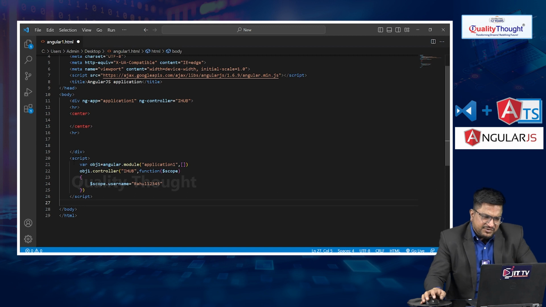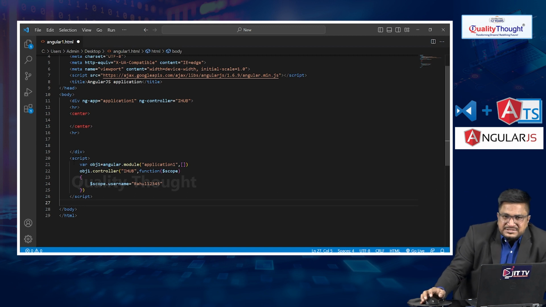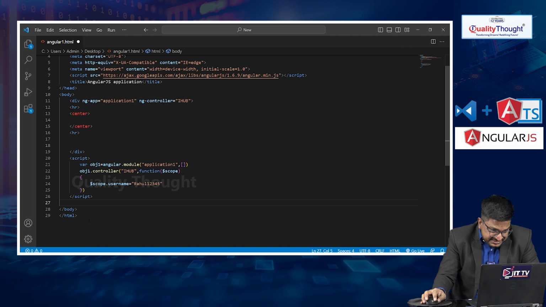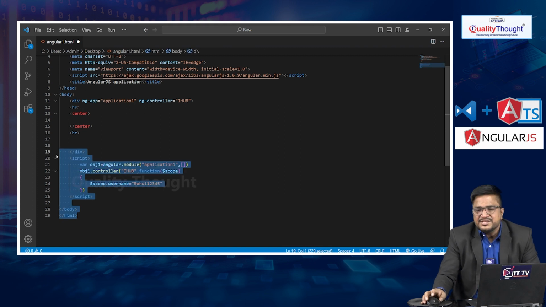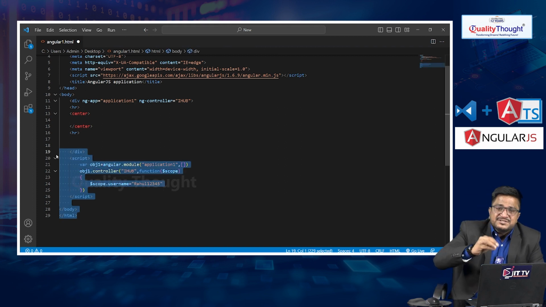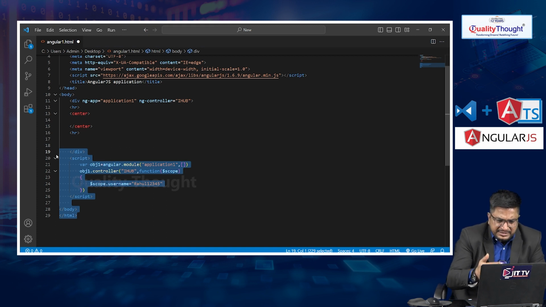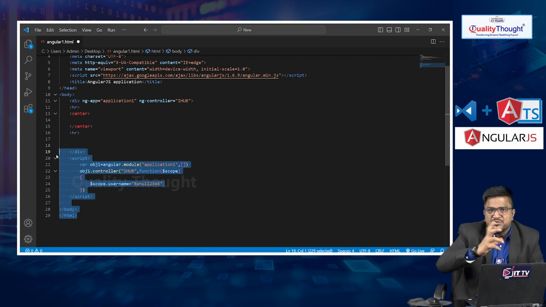Basically, in the real world, if you want to develop a single page application, this is the main process. You have to add JavaScript in your HTML, which deals with all dynamic operations, where we can write the business logic. Even if you want to perform MVC, I'll tell you what is model view controller.